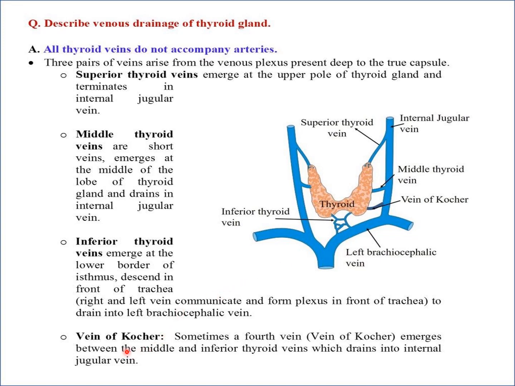There is one more vein, the vein of Kocher. Sometimes a fourth vein emerges between the middle and the inferior thyroid veins, which drains into the internal jugular vein.